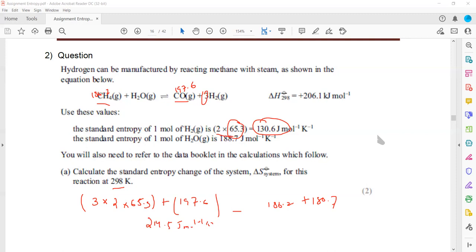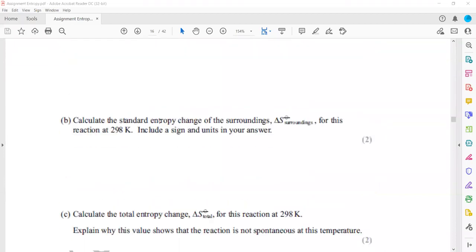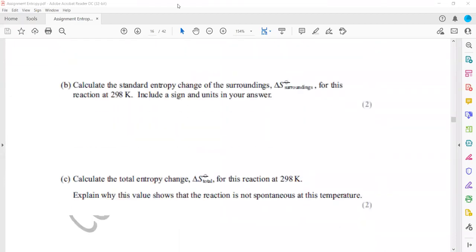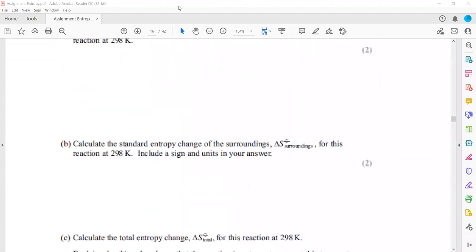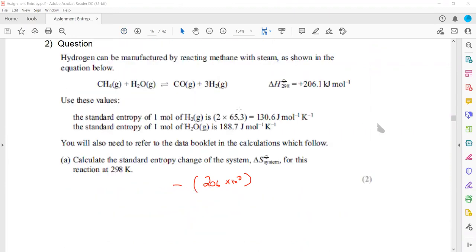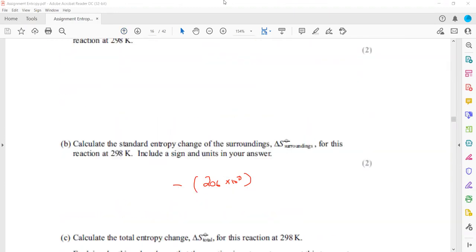Then after entropy of system, entropy of the surrounding, minus delta H by T. So enthalpy change is 206, but that is kilojoule. So it will be minus 206 into 10 to the power 3. The reaction was positive, I guess. Yeah, it's endothermic, so positive. So this is power 3 divided by 298.